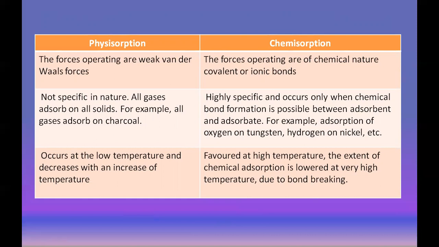The third point is related to temperature. Physical adsorption occurs at low temperature, and it decreases with increase in temperature. Chemical adsorption is favored at higher temperature, because the extent of chemical adsorption is lower at very high temperature due to bond breaking. Meaning if we increase the temperature too much, chemical adsorption decreases.